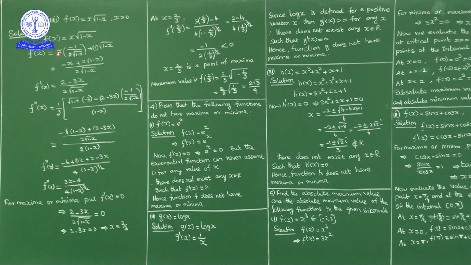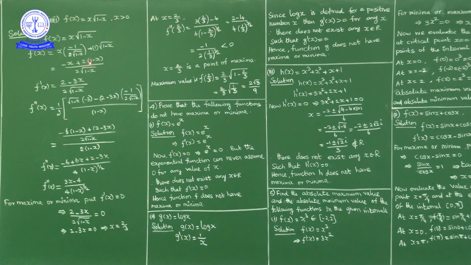So we got f dash of x equals x into minus 1 by 2 into square root of 1 minus x, plus 1 into square root of 1 minus x. Now take the LCM for these two terms. The LCM is 2 into square root of 1 minus x. The numerator is minus x plus 2 into square root of 1 minus x into square root of 1 minus x, which is 1 minus x. So minus x plus 2 into 1 minus x, upon 2 into square root of 1 minus x.